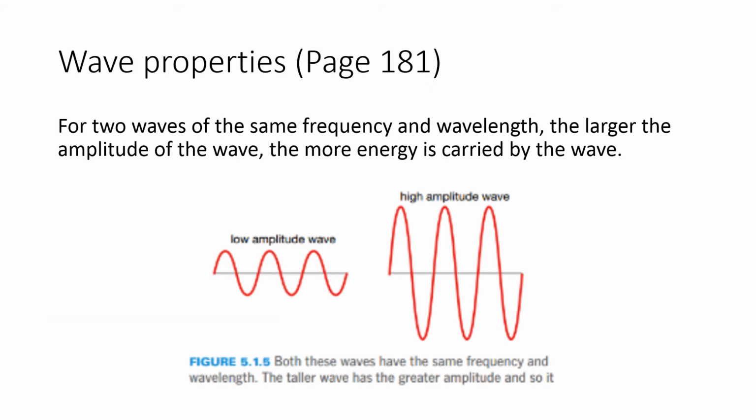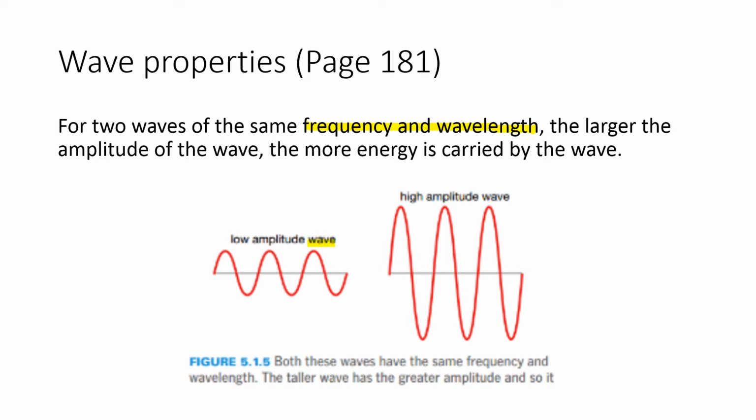So wave properties. It says that for two waves of the same frequency and wavelength, the larger the amplitude of the wave, the more energy is carried by the wave. Do we agree? If you look at an ocean wave, for example, if you go to the ocean, after the pandemic, you will see that if that particular wave is very strong, it will have a larger amplitude. It will have a very tall height. Eventually there will be more strength when it's coming towards you, and it could even pull you into the ocean if it's like a tsunami and so on.